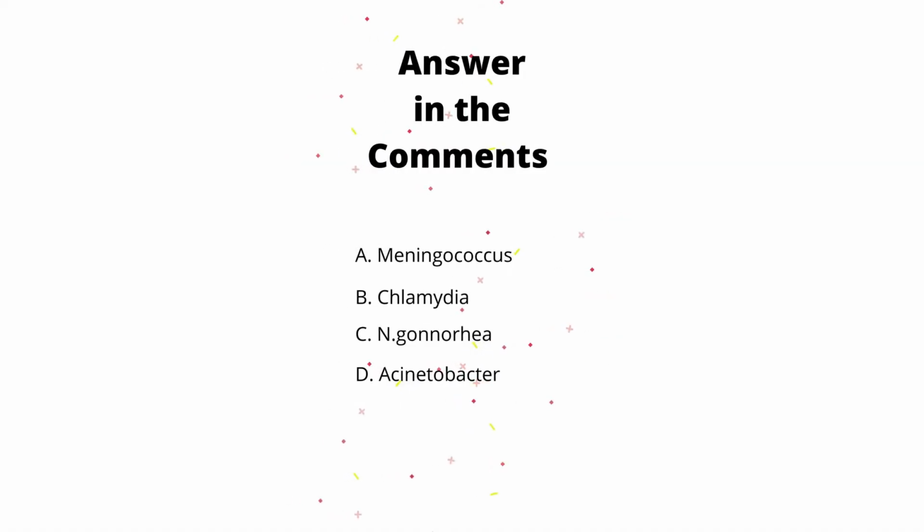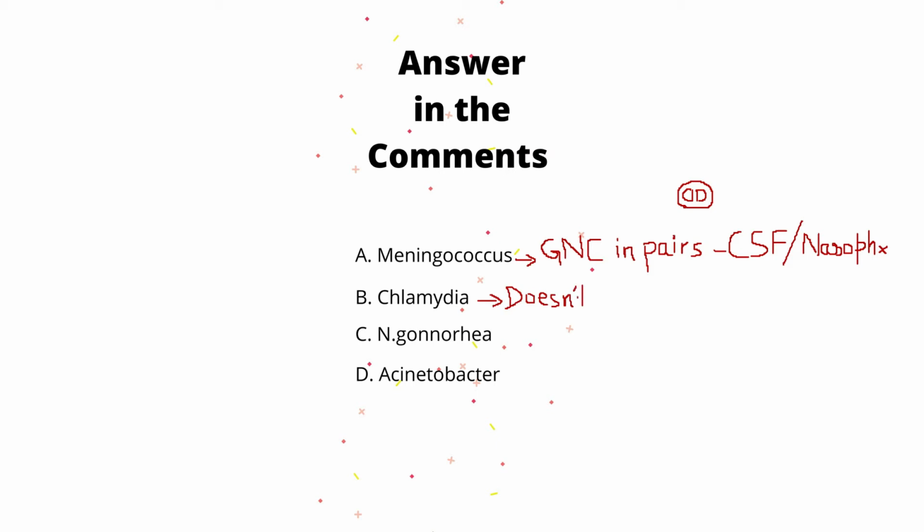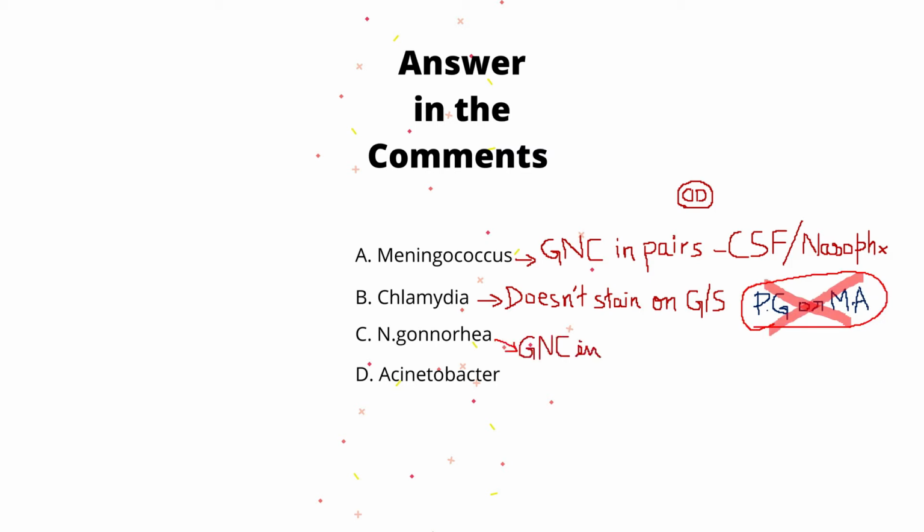So in the given options, meningococcus is a gram-negative cocci in pairs. It is mostly found in CSF and nasopharyngeal samples. The cocci are surrounded by capsule. Chlamydia does not stain on gram stain because it lacks peptidoglycans and muramic acid. Neisseria gonorrhoeae are intracellular kidney-shaped gram-negative cocci in pairs. They are mostly found in the genital samples.